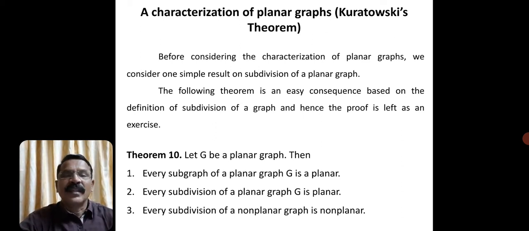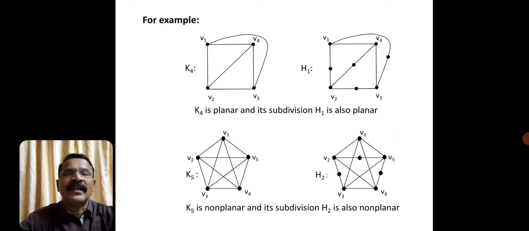Let me take one example to understand this concept. Here we have considered one graph, K4. You know already K4 is a planar graph. When K4 is planar, we find a subdivision of the planar graph. In the first edge we have introduced one vertex. Then similarly in another edge also we have introduced one vertex.